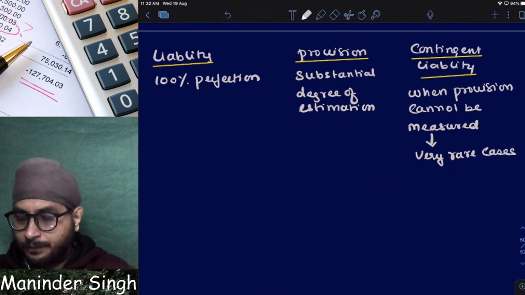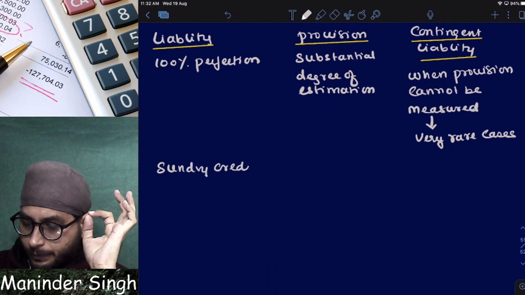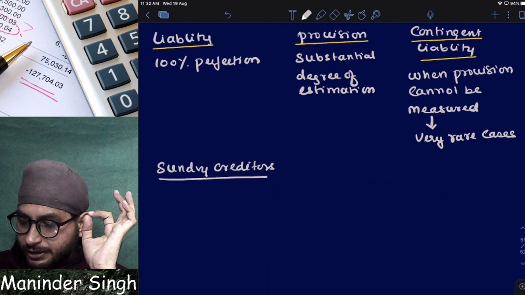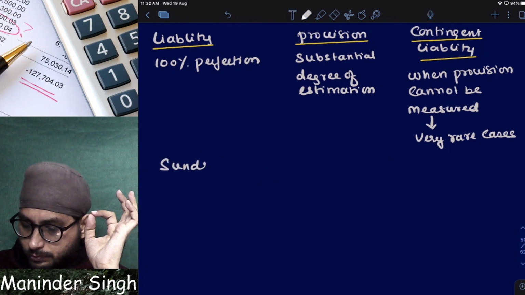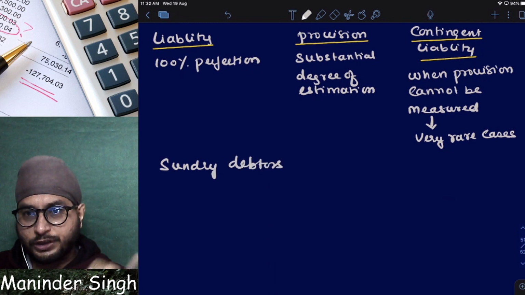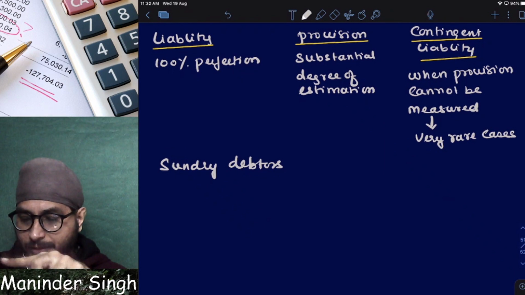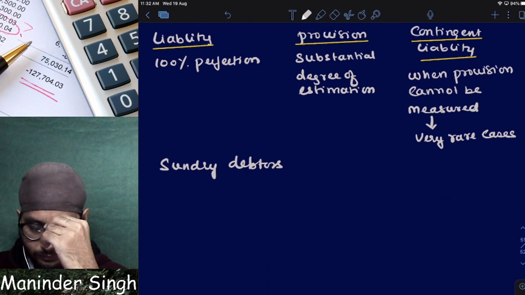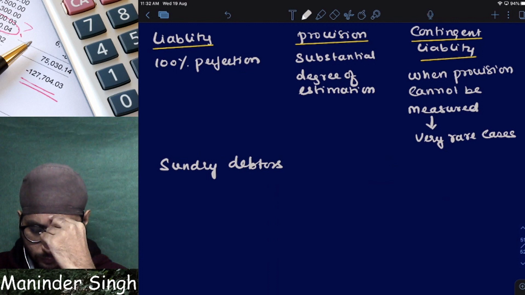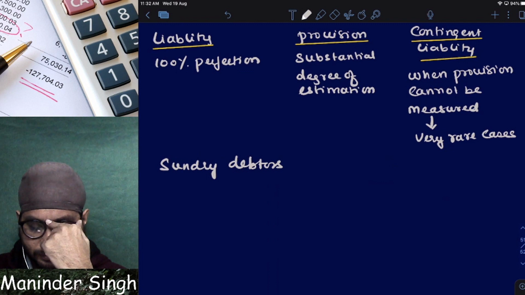Contingent liability. Clear? Let us say, for example, sundry debtors. Tell me, sundry debtors is a liability or a provision or a contingent liability? Sundry debtors.